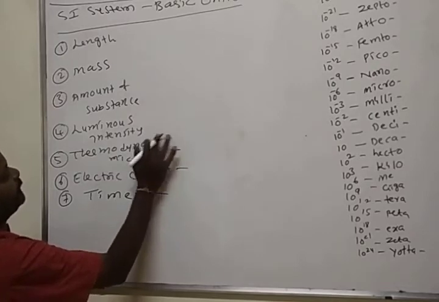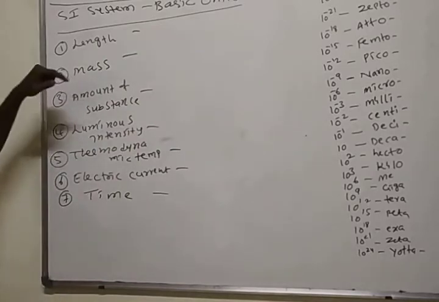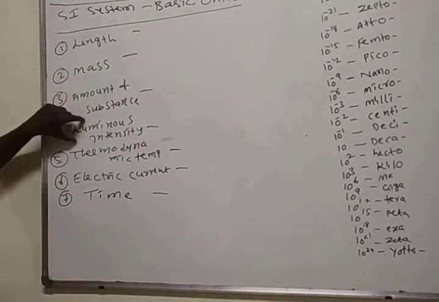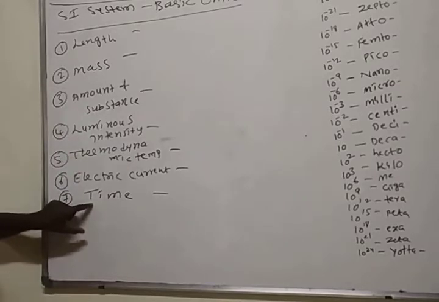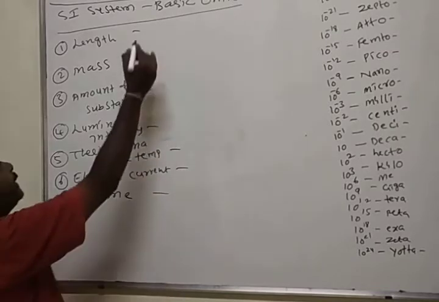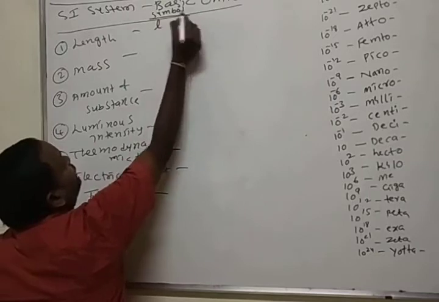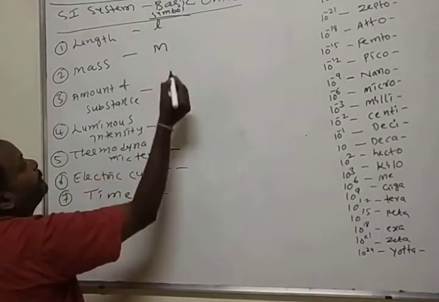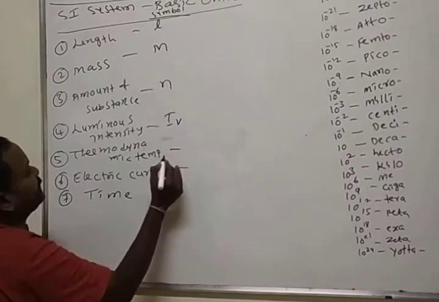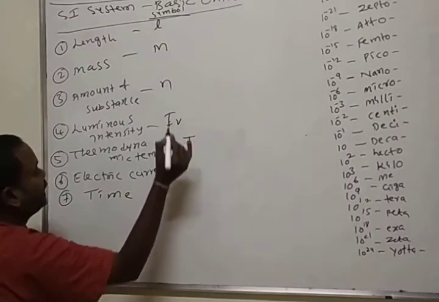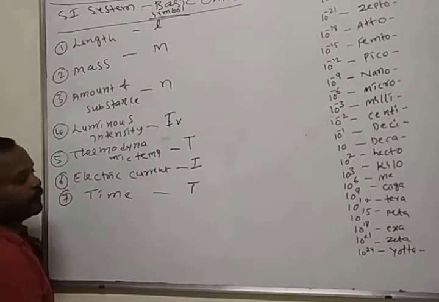We have 7 basic units. What are those? Length, mass, amount of substance, luminous intensity, thermodynamic temperature, electric current, and time. Length is indicated with L, mass with M, amount of substance with N, luminous intensity with IV, thermodynamic temperature with capital T, electric current with I, and time with small t.